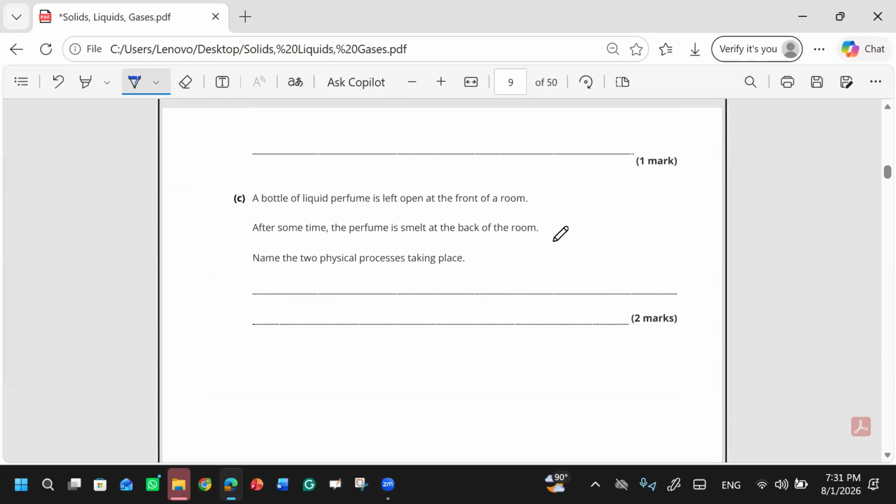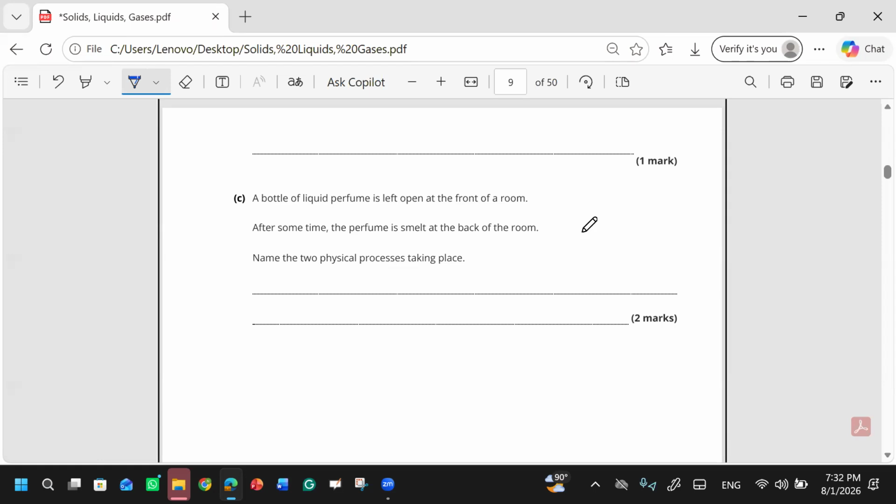A bottle of liquid perfume is left open at the front of a room. After some time, the perfume is smelled at the back of the room. Name the two physical processes taking place. So diffusion, because it goes from high concentration to lower, so it spreads across the room evenly, and evaporation, because the liquid perfume will become a gas.